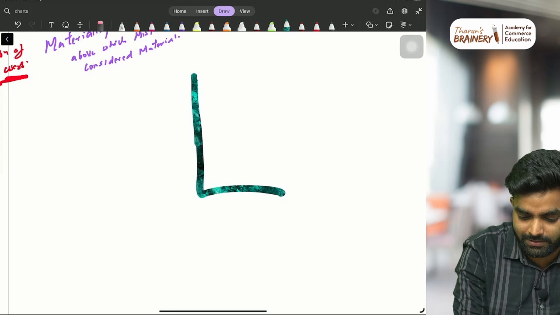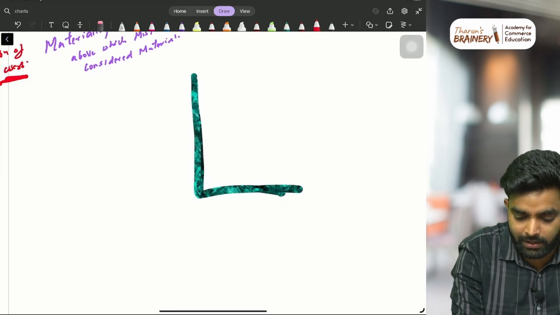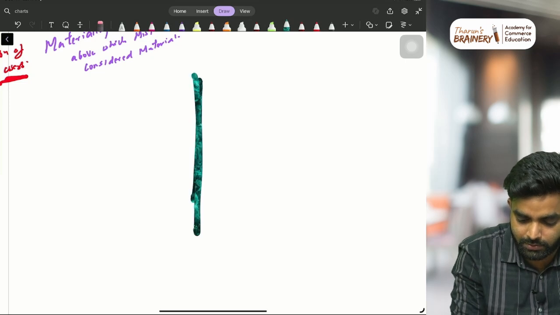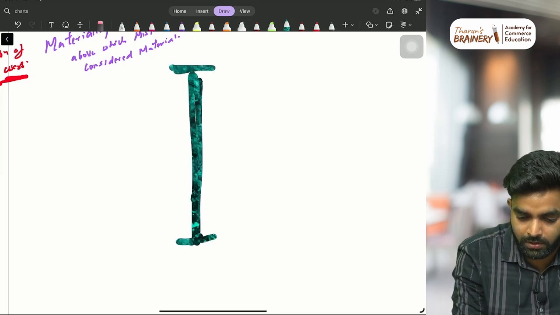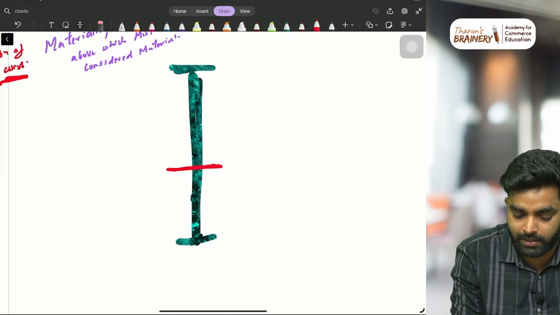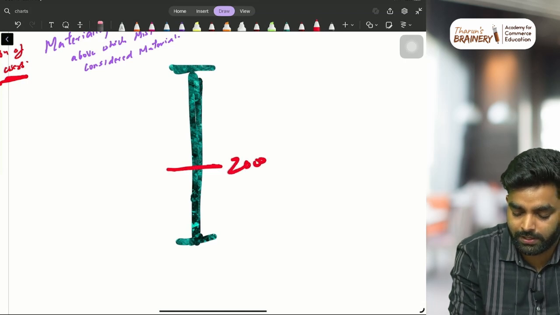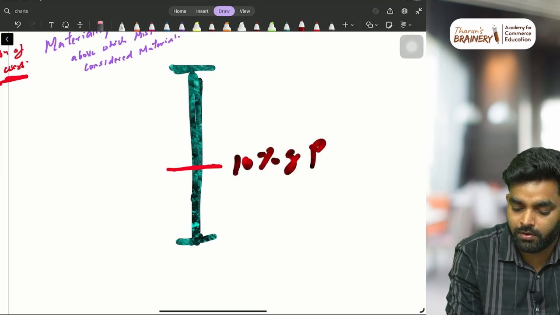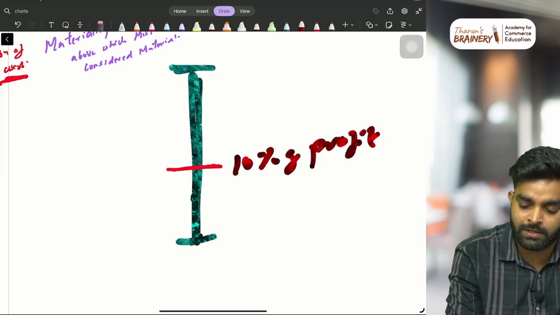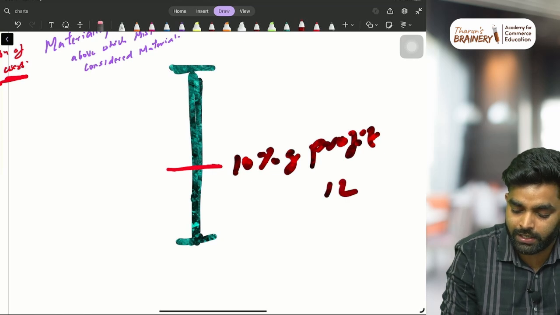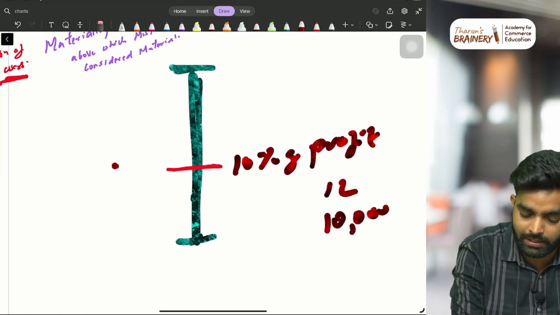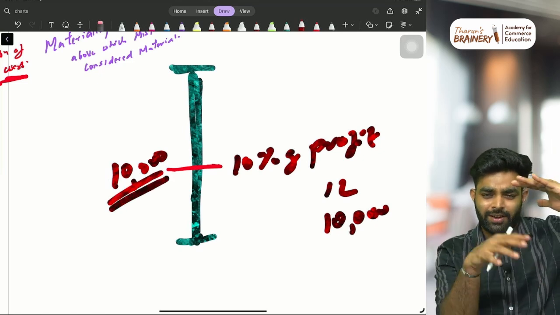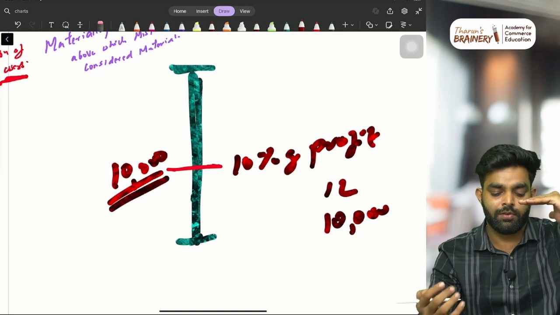Imagine a chart. Don't even need a chart, just think like this. Just one line. They'll say, imagine 10% of profit. Imagine the profit is 1 lakh. So 10% means 10,000. So this is 10,000. A level below which we'll ignore everything, and above which we'll check. That is what we call materiality.